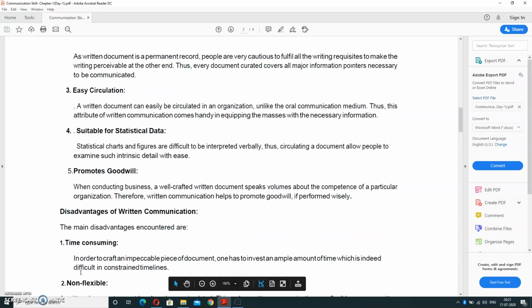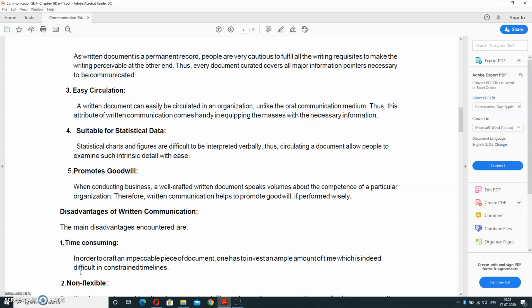When conducting business, a well-crafted written document speaks volumes about the competence of a particular organization. It means if you are running any business and if you are having a proper record in a written document, it means you are a good businessman and your document can be presented anywhere as a witness. Therefore, written communication helps to promote goodwill if performed wisely.